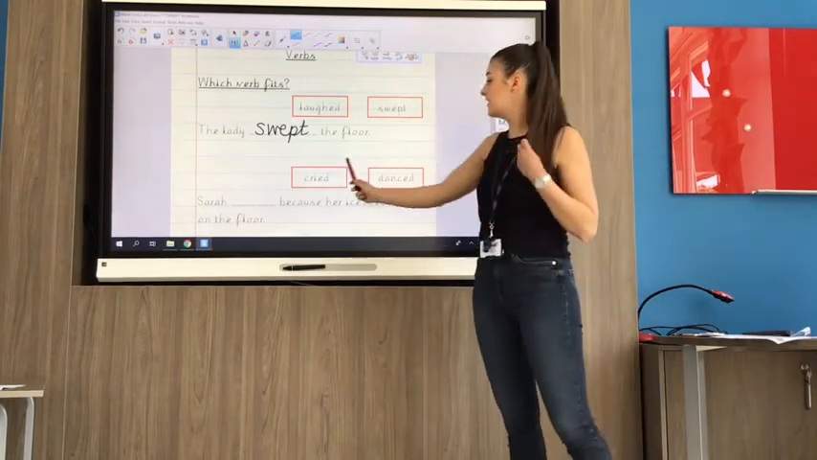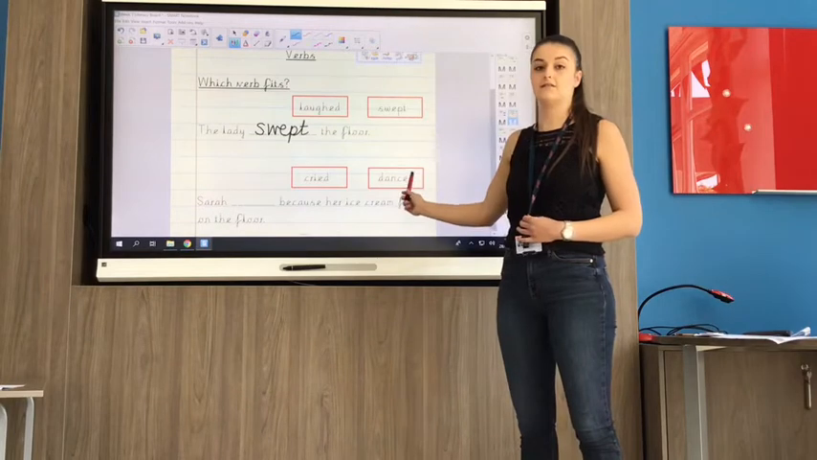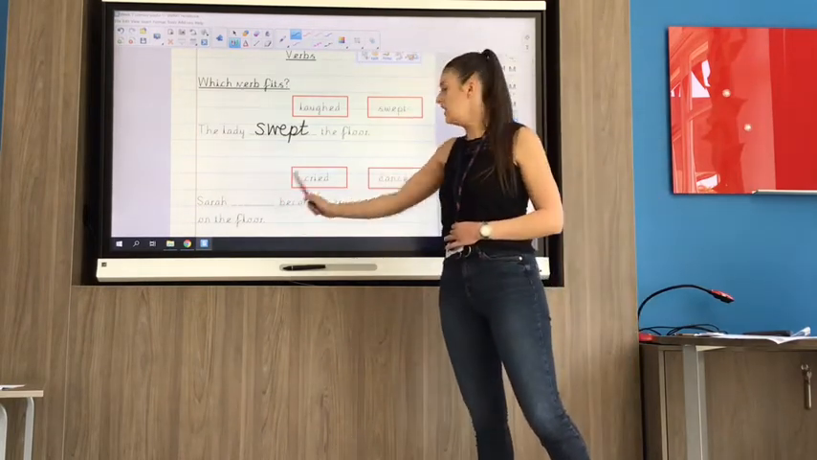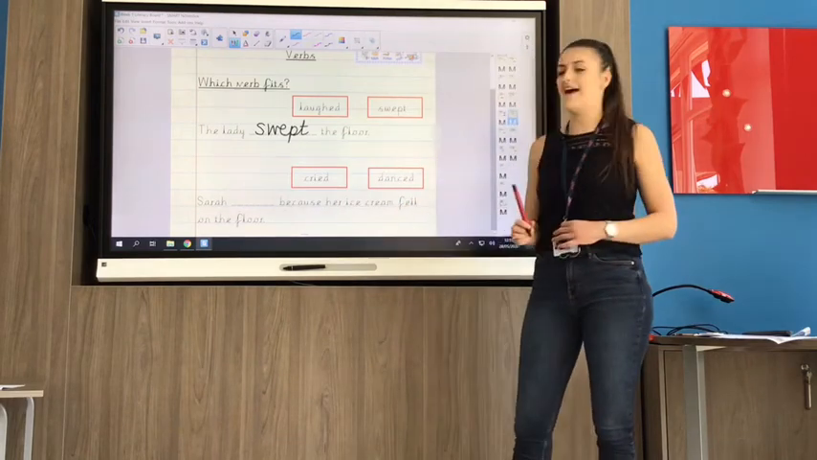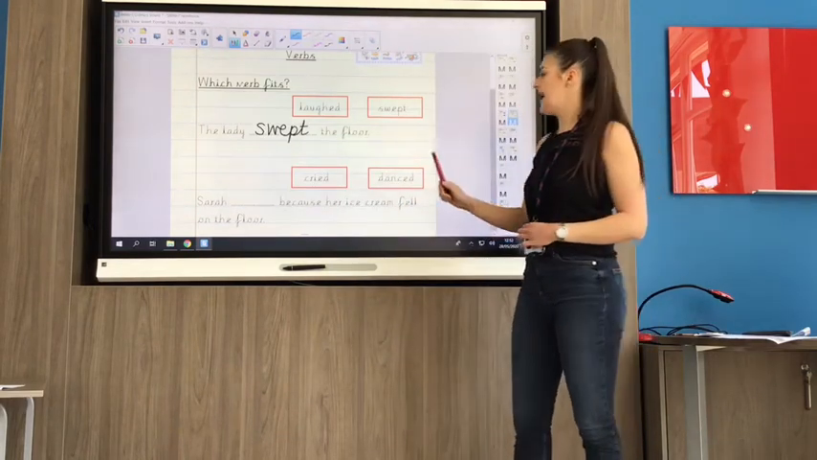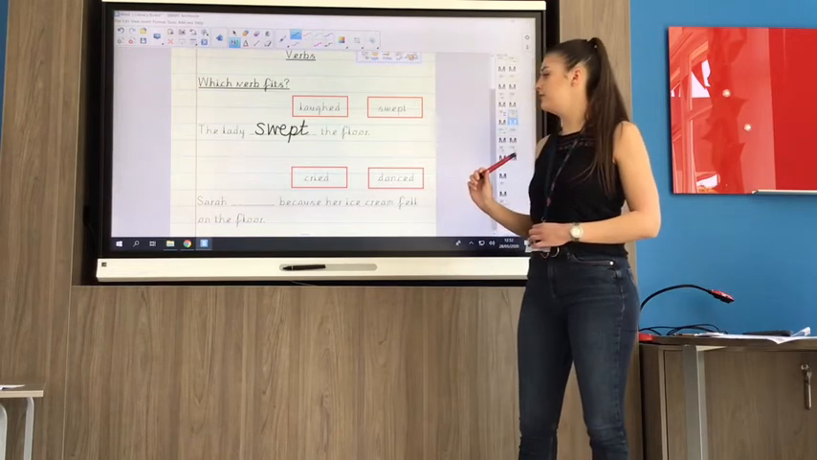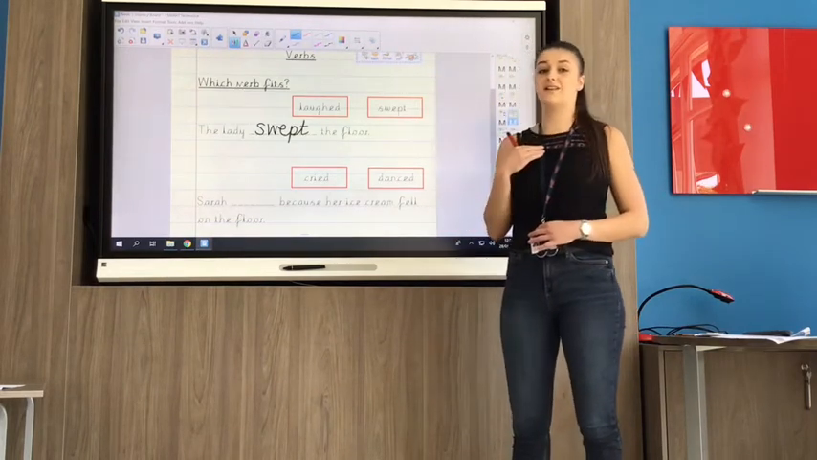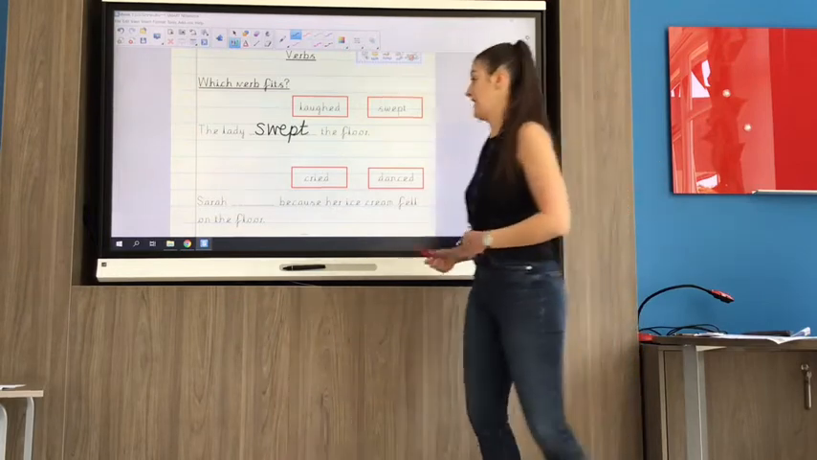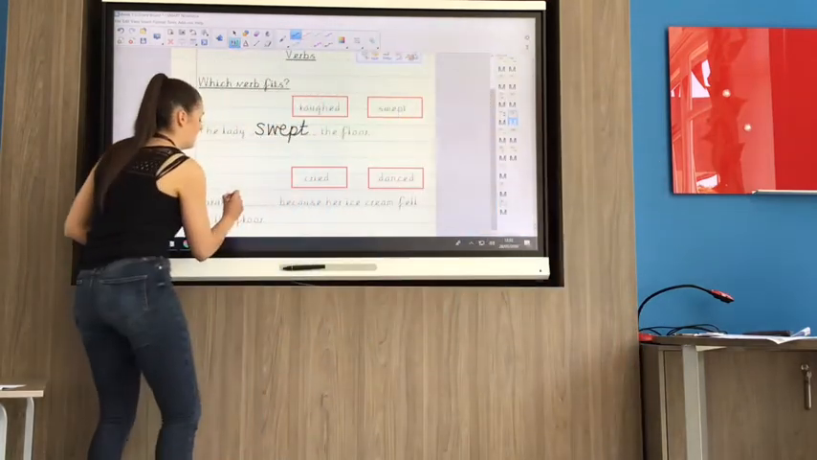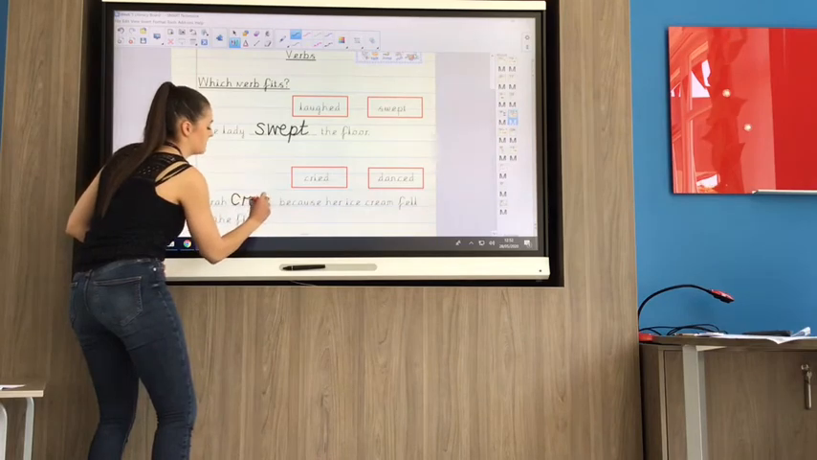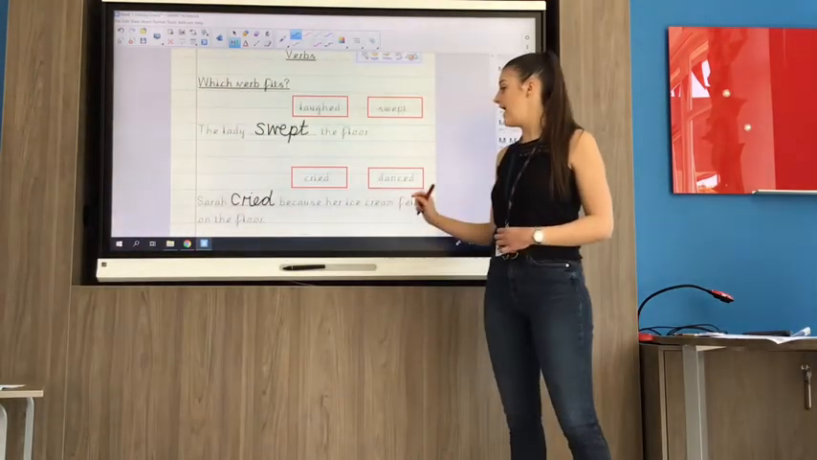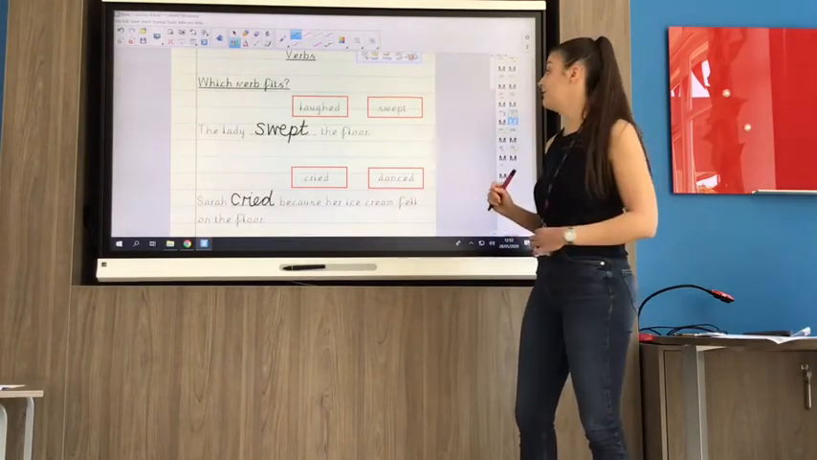Let's have a little look at this one. I've got two verbs here, cried and danced. Let's have a read of the sentence first. Sarah something because her ice cream fell on the floor. Sarah cried because her ice cream fell on the floor, or Sarah danced because her ice cream fell on the floor. Now, personally, if I'm Sarah, I would cry if my ice cream fell on the floor. I don't think many people would dance. So I'm going to write cried there and check my sentence makes sense. Sarah cried because her ice cream fell on the floor.